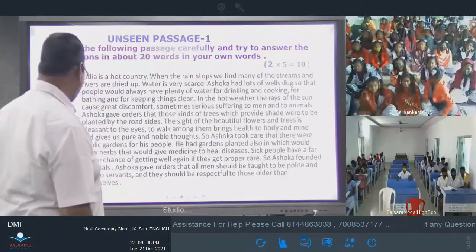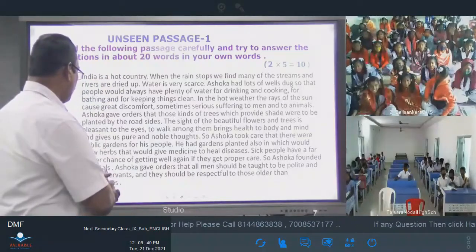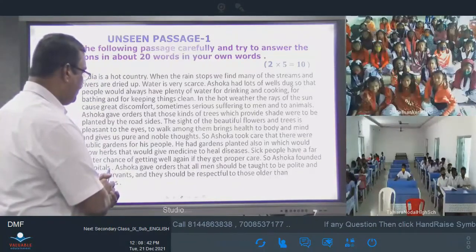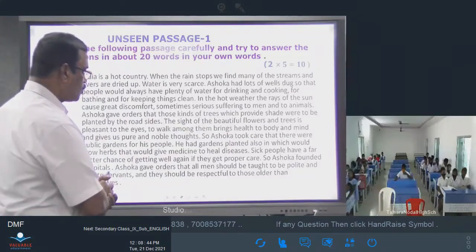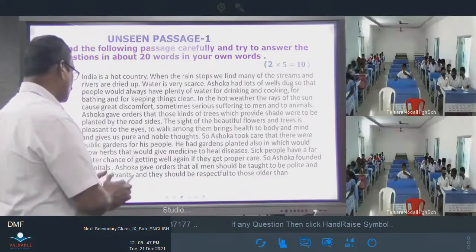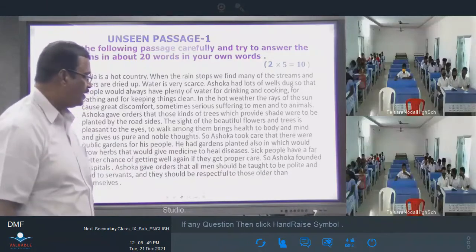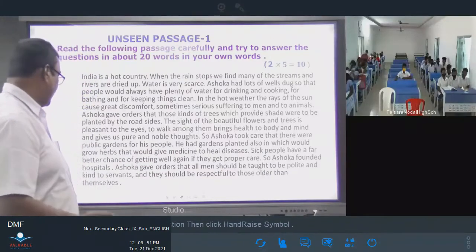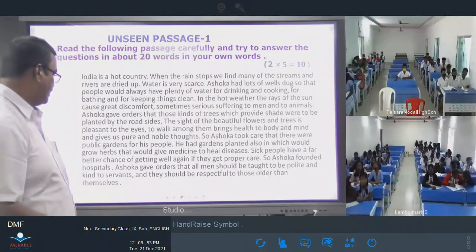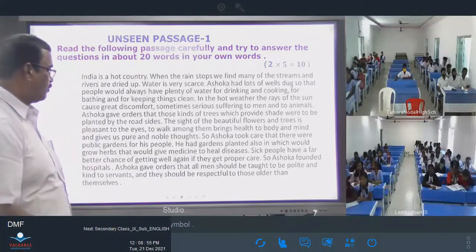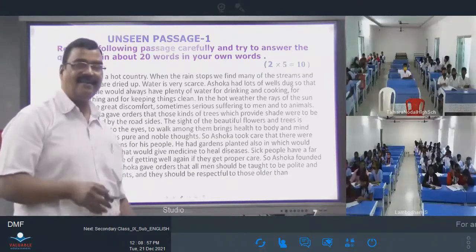See, people have a far better chance of getting well again if they get proper care. So Ashoka founded hospitals. Ashoka gave orders that all men should be taught to be polite and kind to servants, and they should be respectful to those older than themselves.